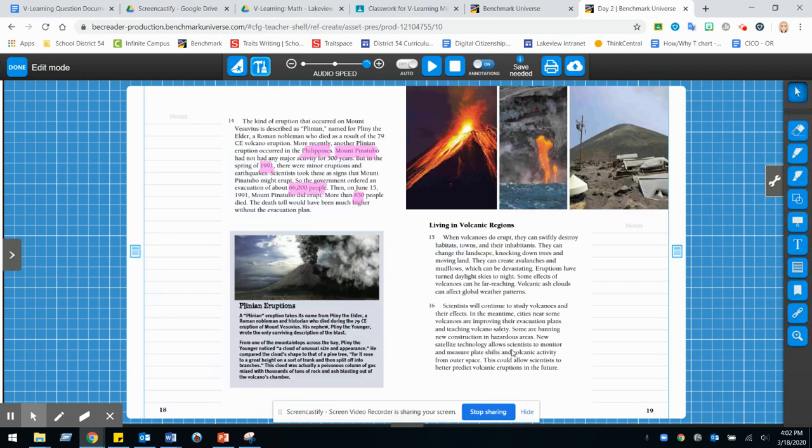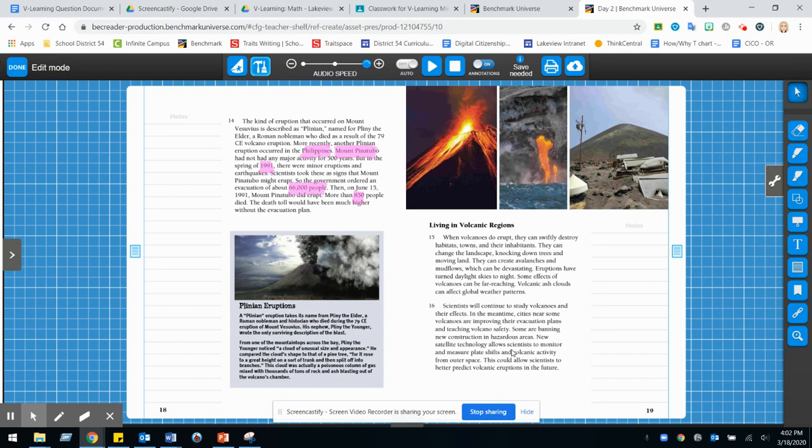Let's go ahead and continue to read paragraph 15 and 16, identifying the most important parts that connect to this heading, living in volcanic regions. So living in volcanic regions. Everything that we annotate, of course, has to be related to that. Let's go ahead and begin reading paragraph 15.